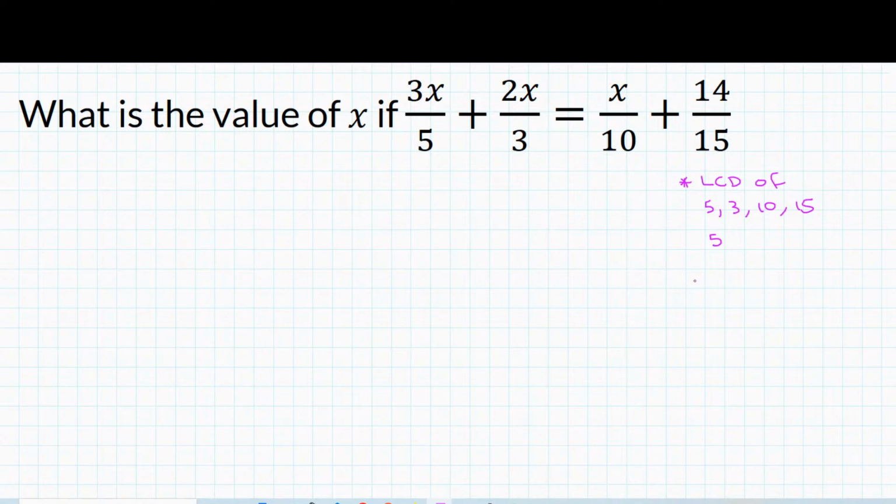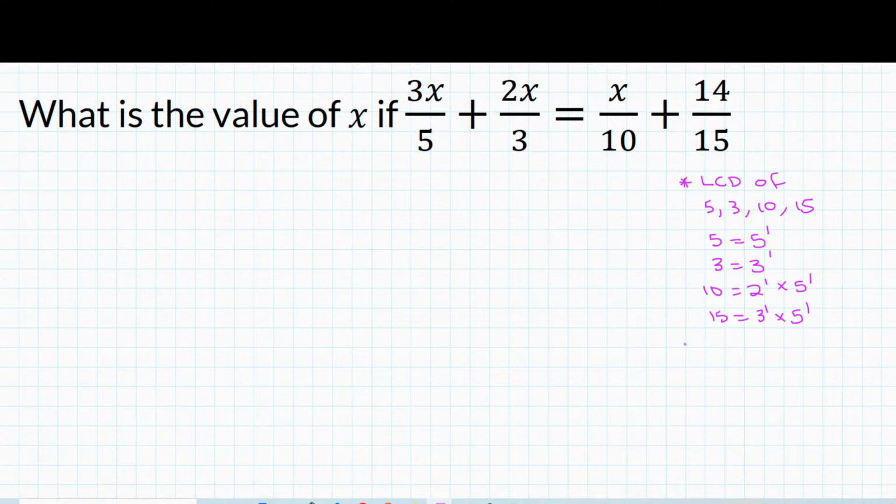So what we're going to do here is I'm going to write 5 as 5 to the power of 1. 3 is 3 to the power of 1. 10 is 2 to the power of 1 multiplied by 5 to the power of 1. And then 15 is 3 to the power of 1 multiplied by 5 to the power of 1. So now that we have all of this, we're going to look for every unique factor. For those that are not sure, this is from a factor tree. So we're going to look for every unique factor.